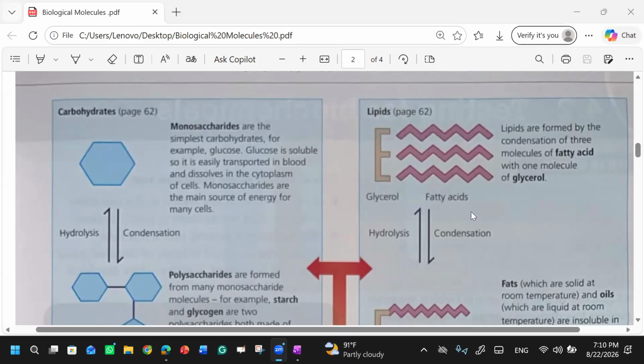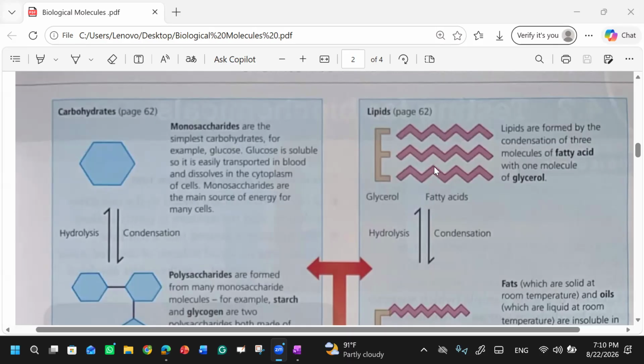What about the composition of carbohydrates and lipids? Composition of lipids: it has three chains of fatty acids. And with which molecule are these connected? With glycerol. Yes, these are connected with glycerol.